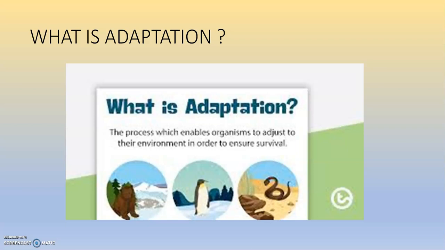Adaptation is the process which enables organisms to adjust to their environment in order to ensure survival. This means that in order to live, in order to survive, the different organisms, which include plants as well as animals, adjust to their surroundings, to their environment. And this is termed as adaptation.